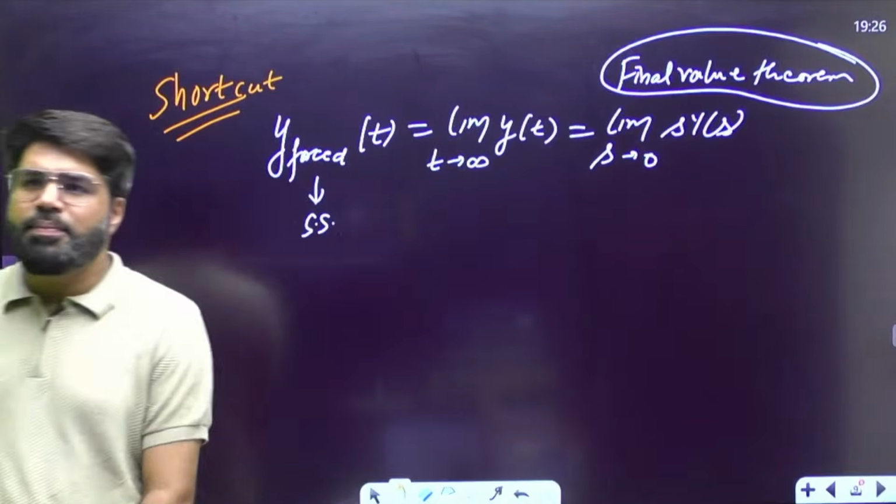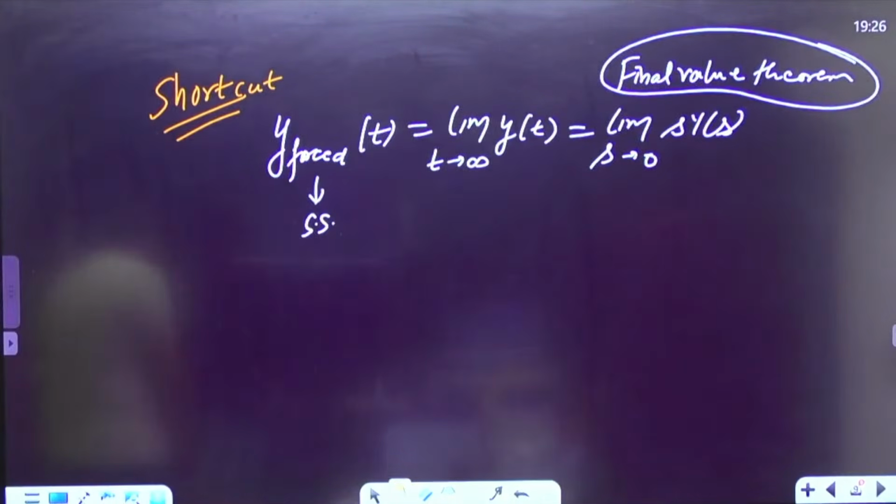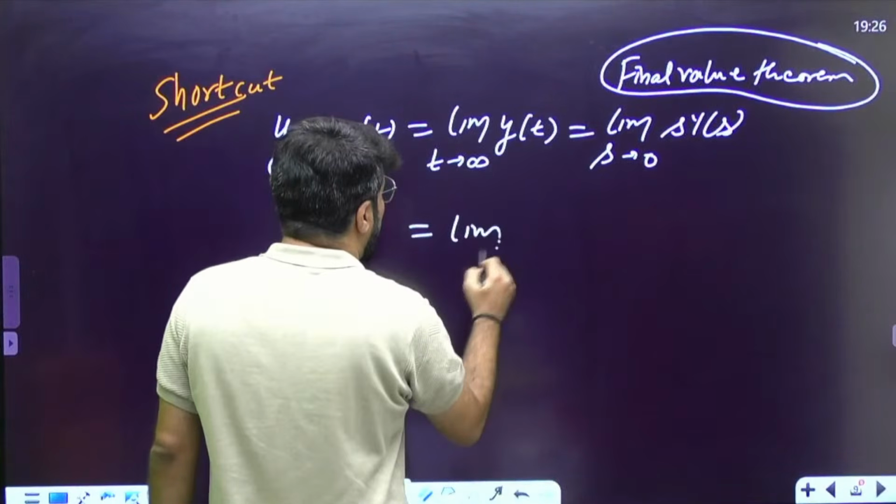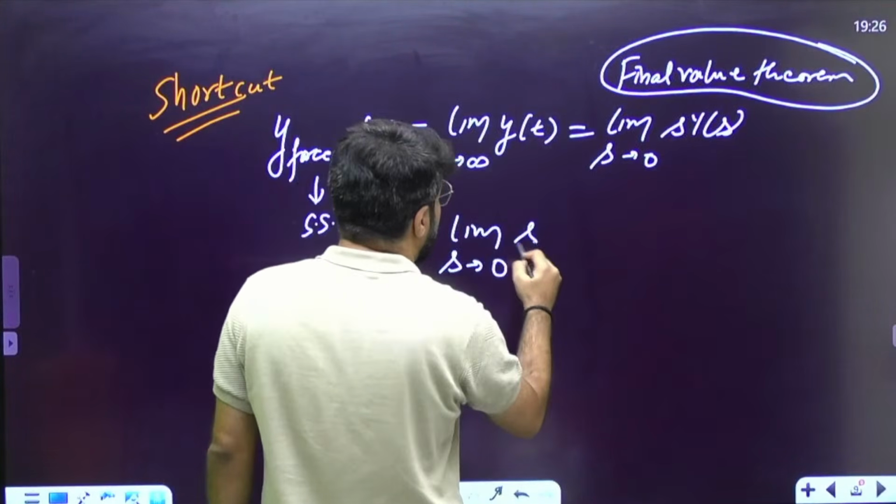Understood? Okay, so no need to do all this random calculation.